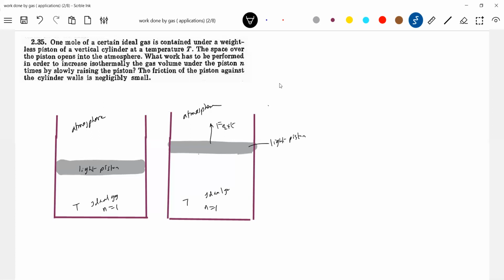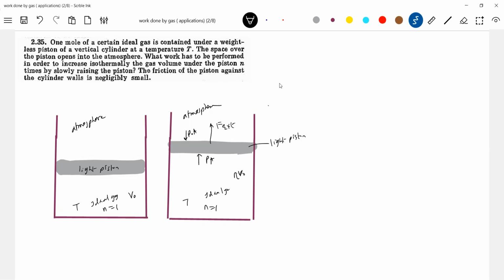Then what are the forces? The pressure force of the gas and the atmospheric pressure force will be acting here. Slowly and isothermally, the volume has increased from the initial volume V0 to the final volume eta V0.